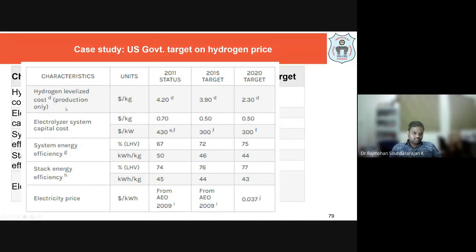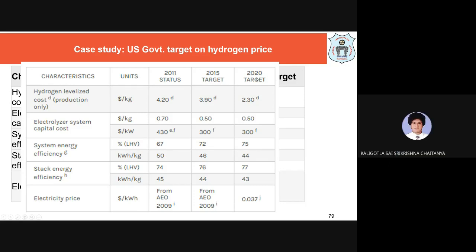Here are the hydrogen levelized cost and electricity price. Let us concentrate on the production cost. You can see the production cost in 2011 was around $4 per kg of hydrogen, whereas in 2015 they had a target of $3.9 per kg.